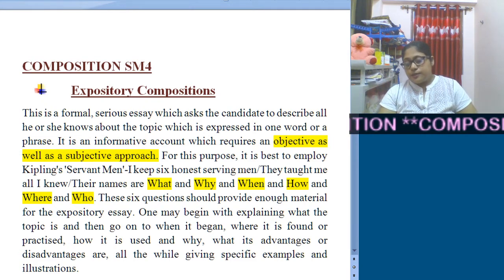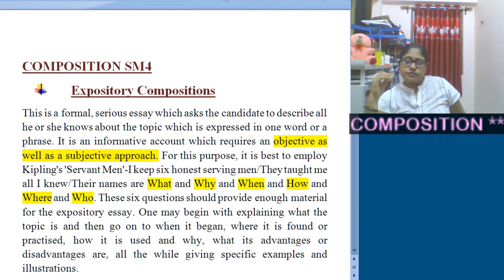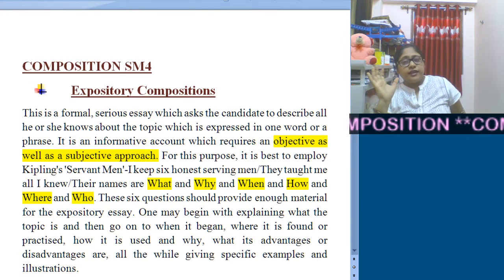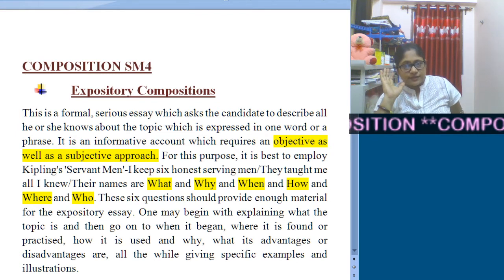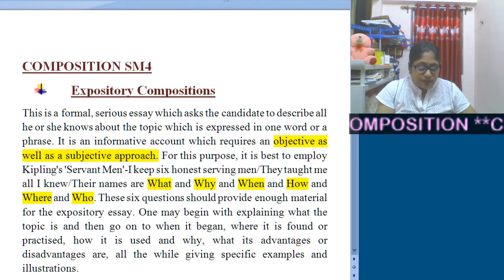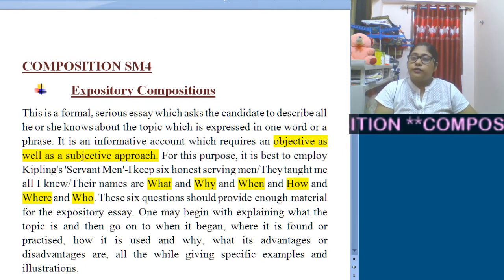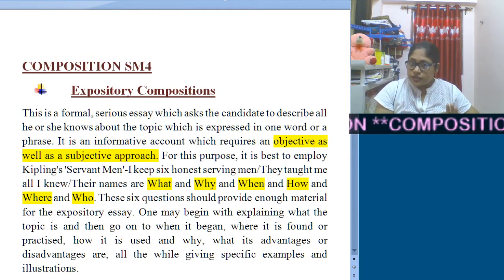Only one word will be supplied, and you have to think and form a central main idea. Once you are very much sure about the topic, only then should you try to write such a composition.